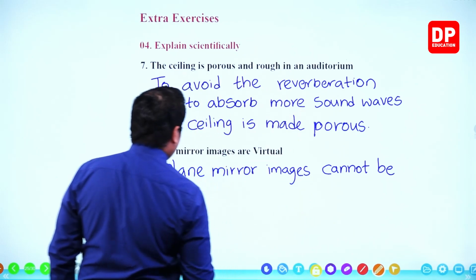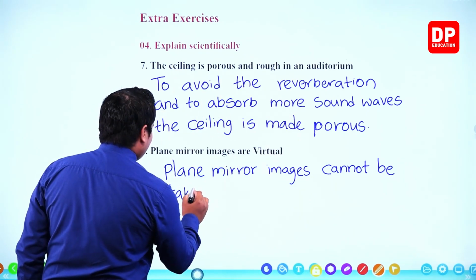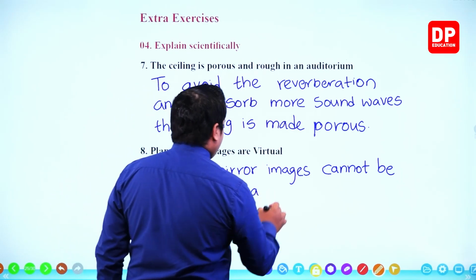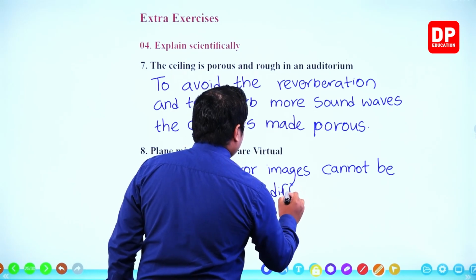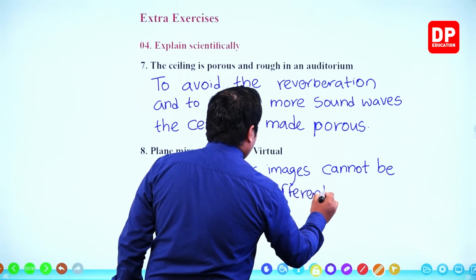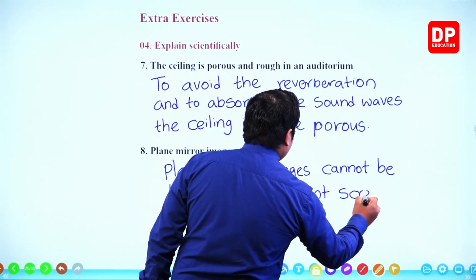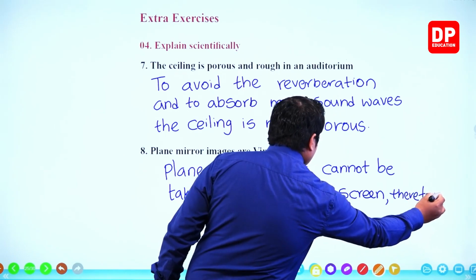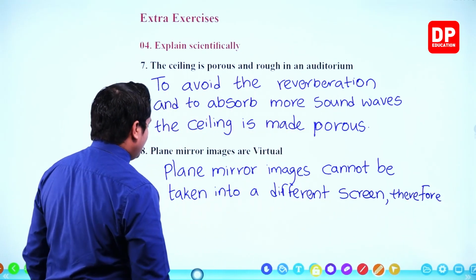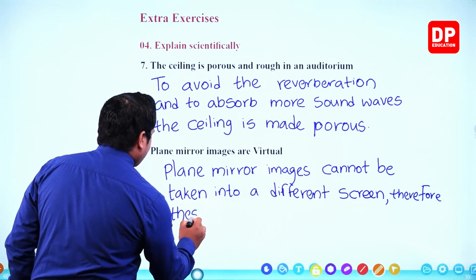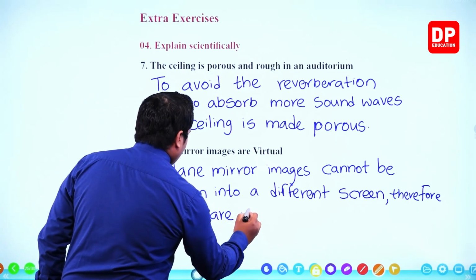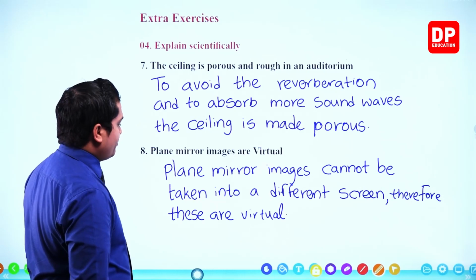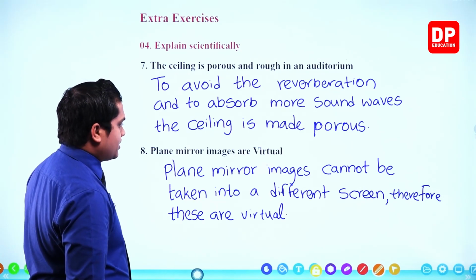So, plane mirror images cannot be taken onto a different screen.